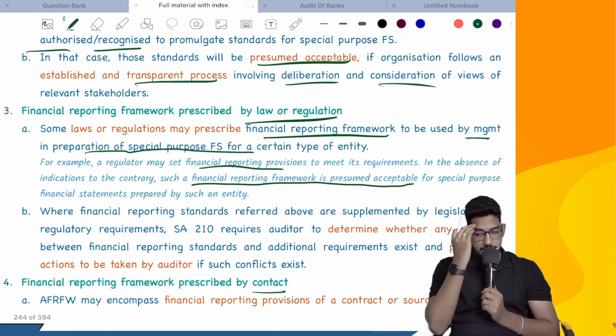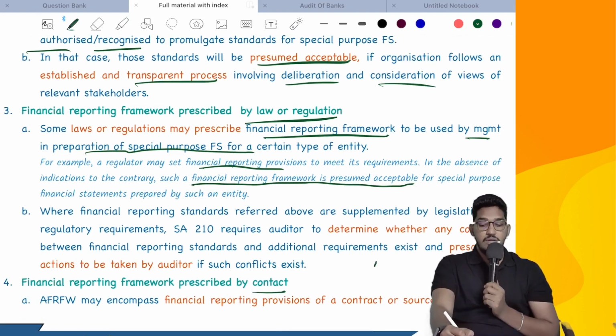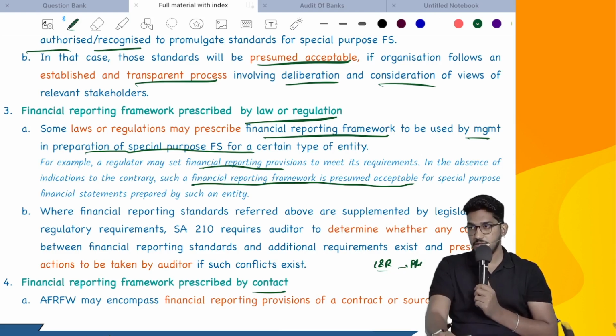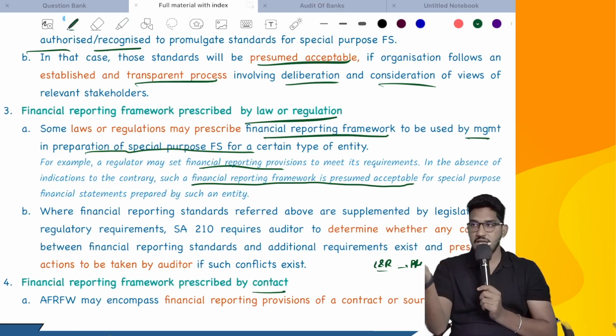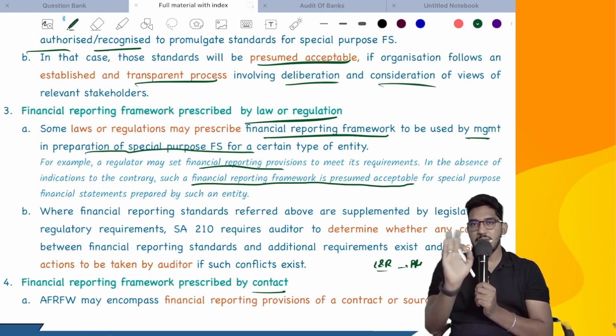Then in some cases, what will happen is, whatever requirements laws and regulations are saying, and whatever requirements the normal financial reporting framework has, there may be a conflict between the two. Then SA 210 says try to resolve that conflict. In some cases, if you are unable to resolve the conflict, don't accept the engagement. In extreme cases, unless it is required by law and regulation, you don't do such engagements if there is a conflict between what law and regulation is saying and what other generally accepted standards are saying. If there is an extreme conflict, try to resolve it. If you are unable to resolve it, don't accept it unless there is a mandatory requirement on you to do such engagements.